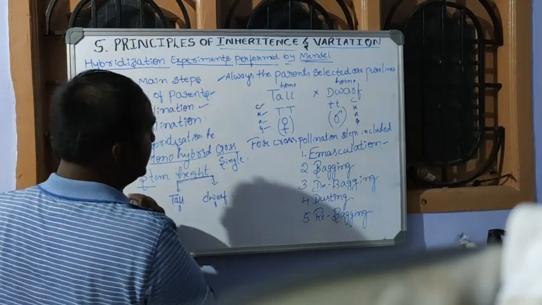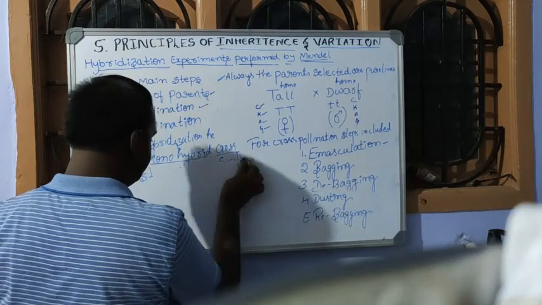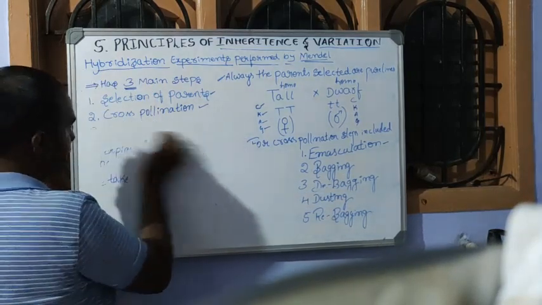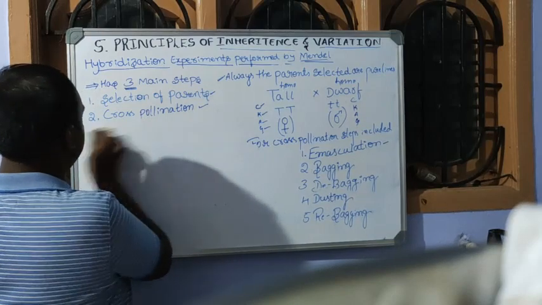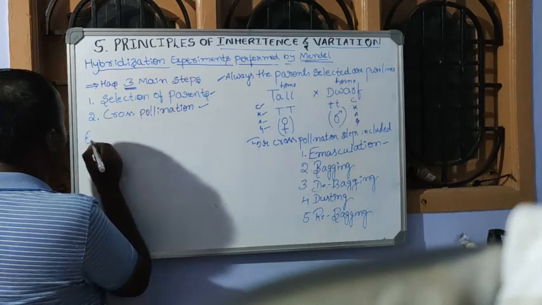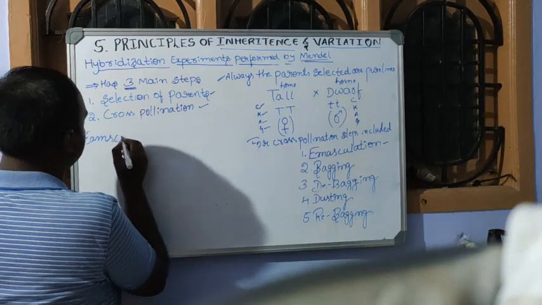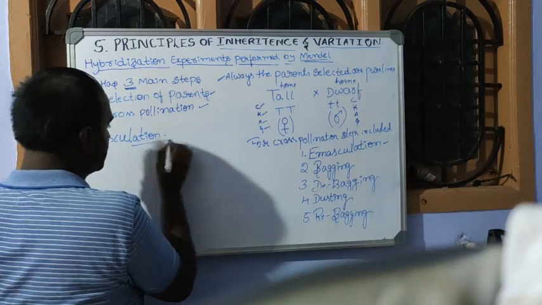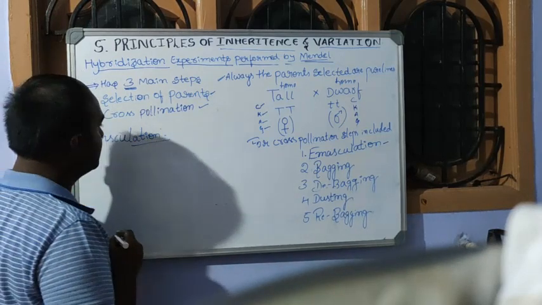The first step is emasculation. We already came to know about emasculation in the sexual reproduction of flowering plants.